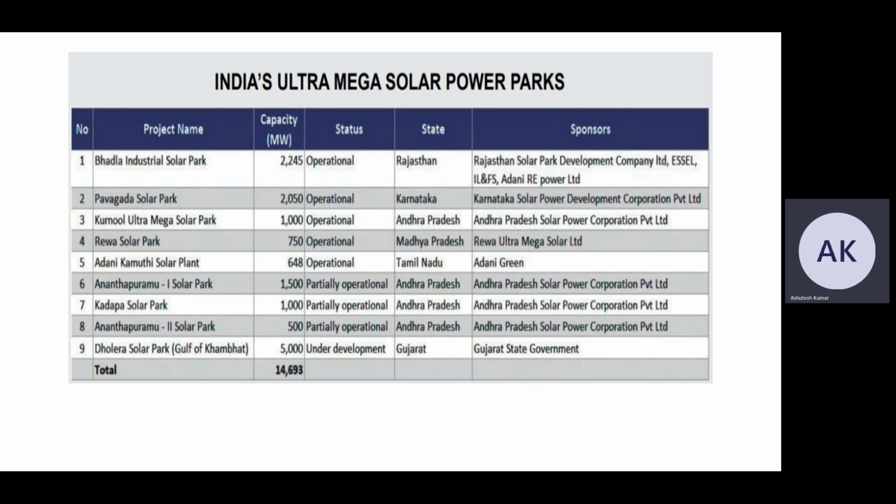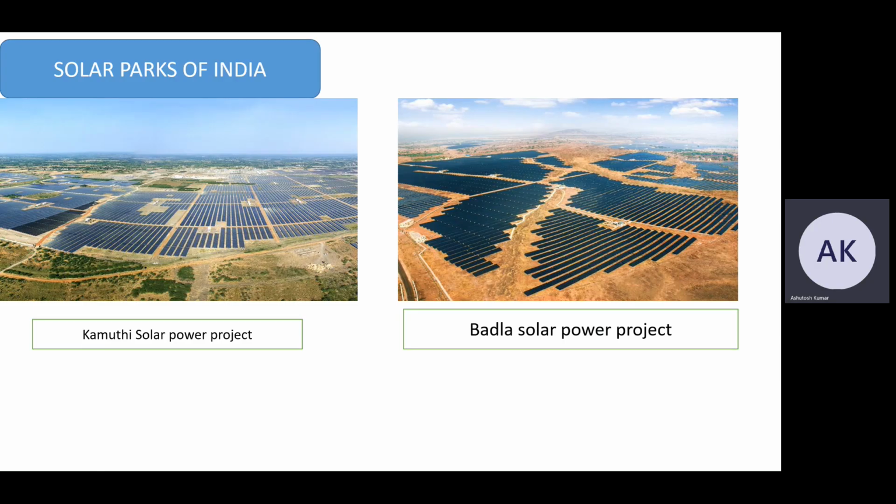And Pavagada Solar Park, whose capacity is 2050 megawatt, is operational in Karnataka. Kurnool Ultra Mega Solar Park, and so on. Now, these are the solar parks of India, the Kamuthi Solar Power Project and Badla Solar Power Projects. Yes, that's all. Thank you, sir.